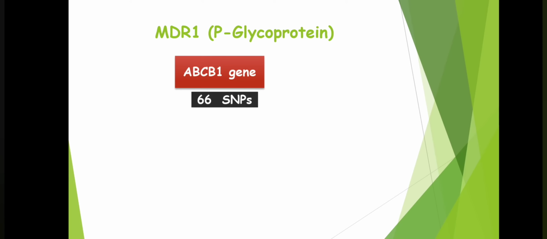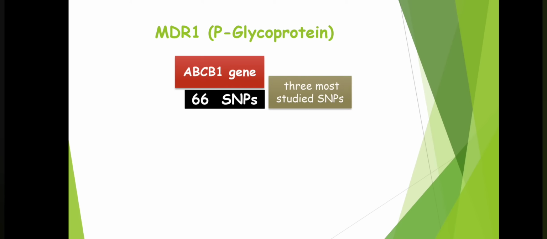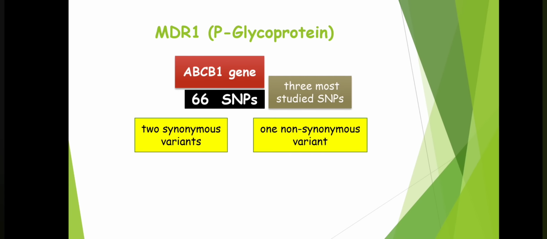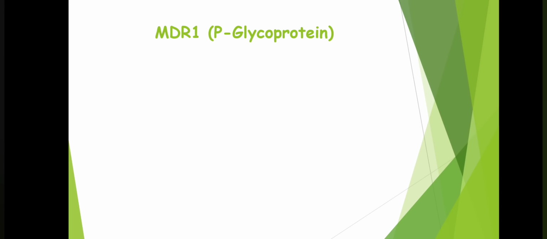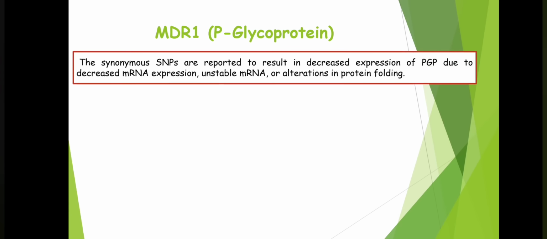The ABCB1 gene has almost 66 SNPs, and among these, the 3 most studied SNPs are 2 synonymous variants and 1 non-synonymous variant. Among these synonymous SNPs, these are reported to result in decreased expression of P glycoprotein due to decreased mRNA expression, unstable mRNA, or alterations in protein folding.